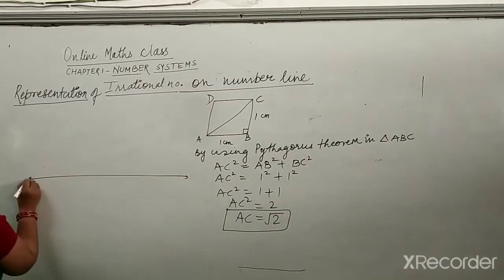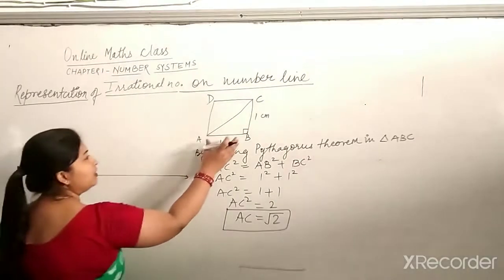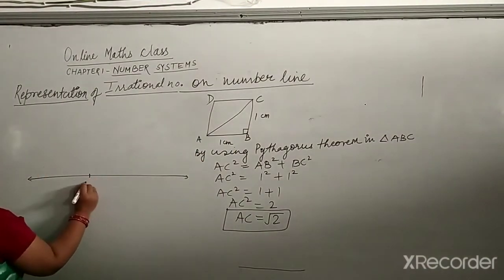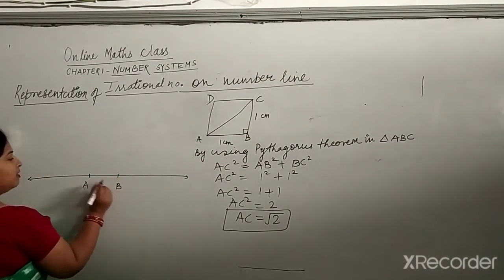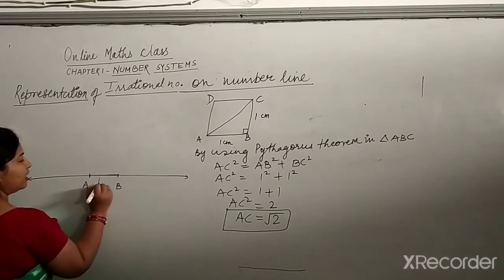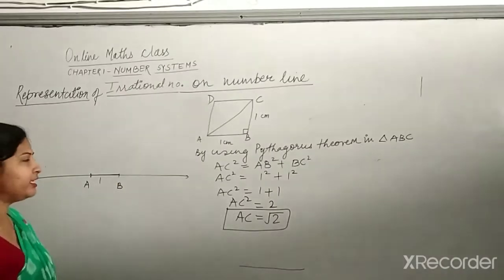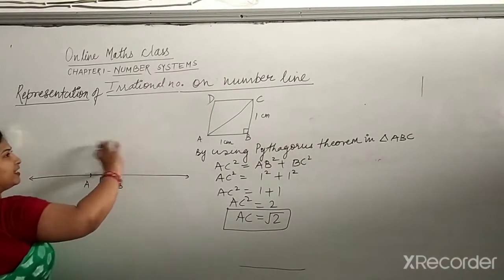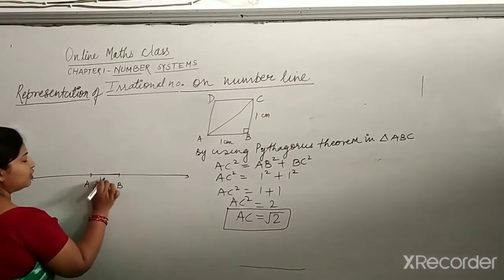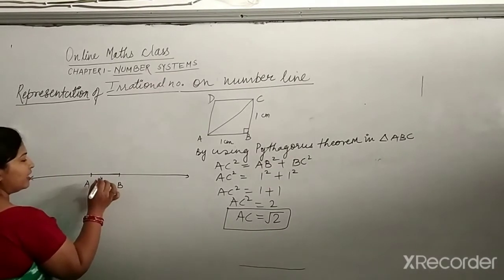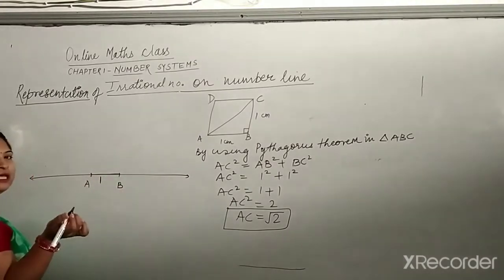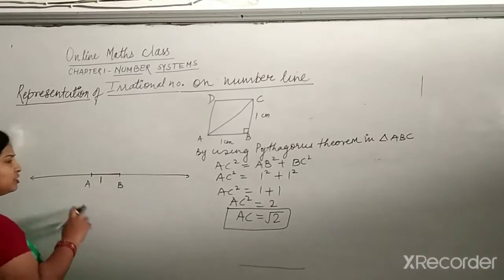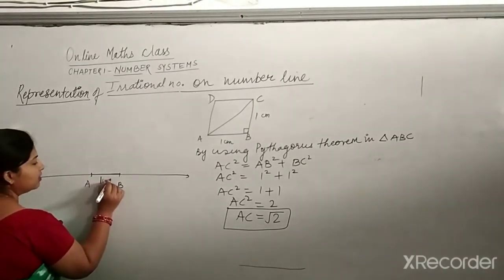I will make the diagram as it is. The triangle I used is triangle ABC, so the same triangle I will make over here. First of all, draw line AB of 1 unit, 1 centimeter, 2 centimeter, anything you can take. 1 unit means it has the same length as we are taking on BC. I have taken 1 centimeter here, or you can take 1 inch. In your scale there is a column for 1 inch also, on the back opposite the centimeters. So I am taking this as 1 unit.